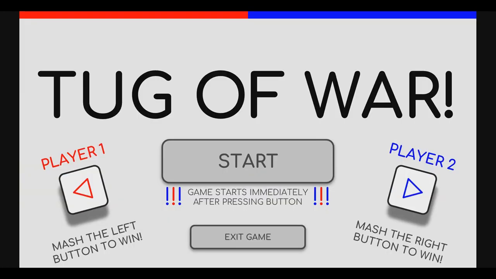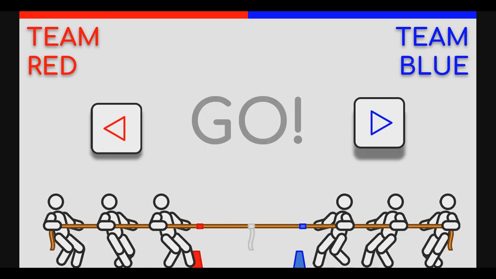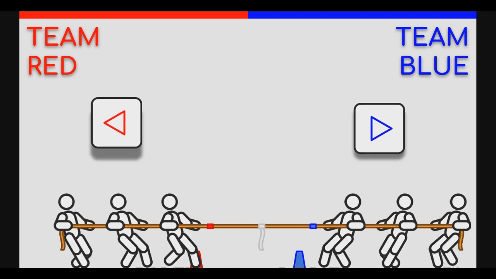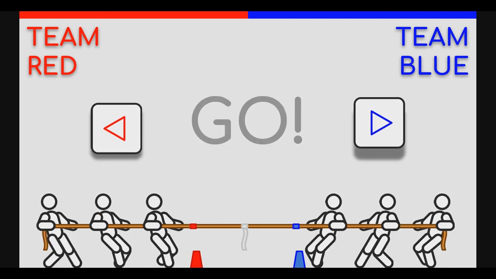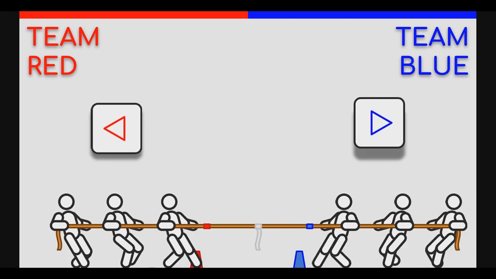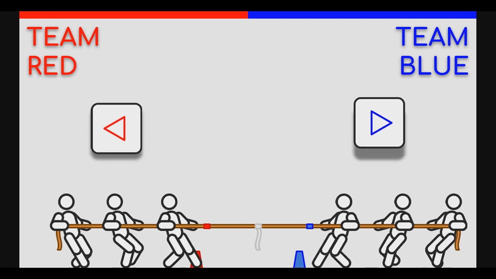There is a red win thing. This is clever. It's a very simple game. I do like the animations, and I do like how they work. Each person kind of has a different animation cycle. This is fun. Finger mashing. But yeah, this is the last game from the jam that I can play.